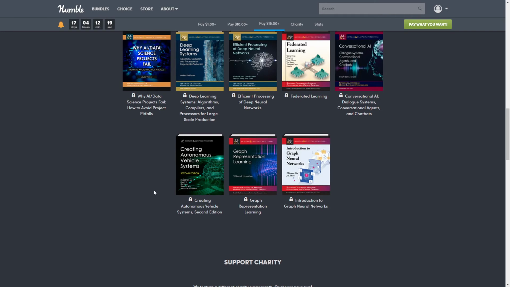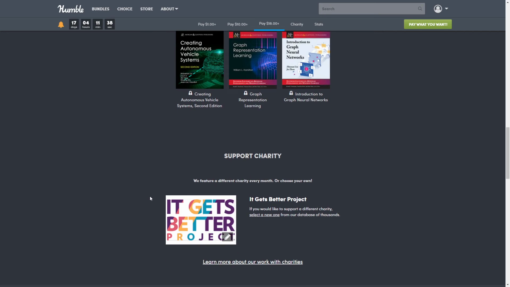Then we have Creating Autonomous Vehicle Systems. It is a second edition, and it is normally $59.96. Next up, we have Graph Representation Learning. This is normally $47.96. And last in the bundle is Introduction to Graph Neural Networks. This one is normally $35.96, which brings the grand total to $751.44. Like I said, pretty up there with what Humble evaluated it at.